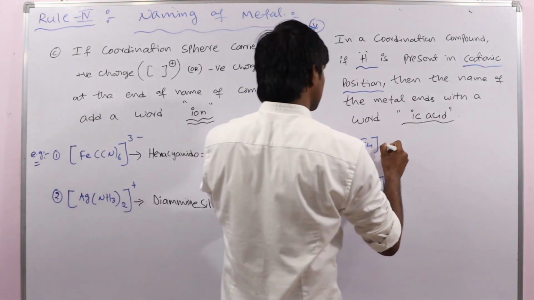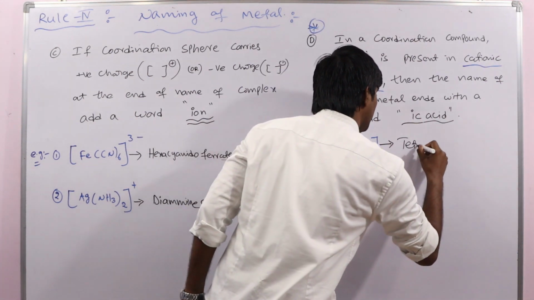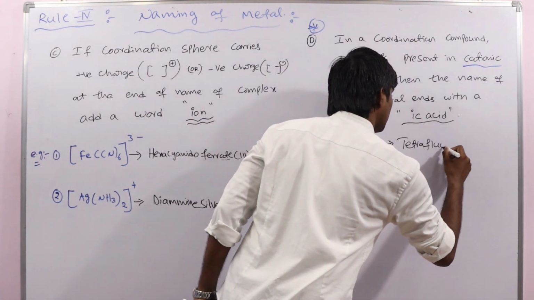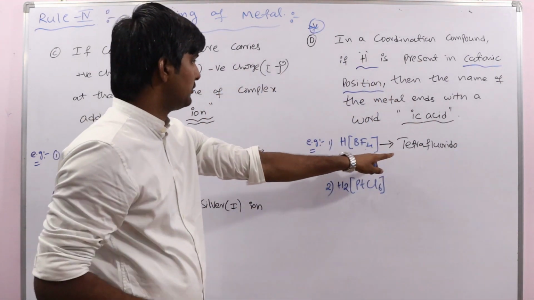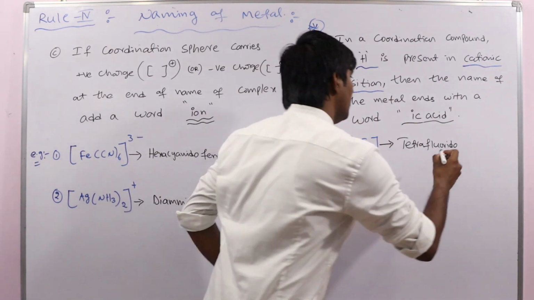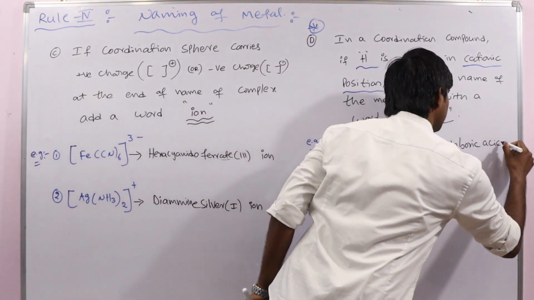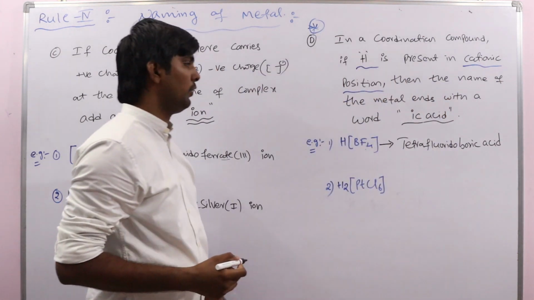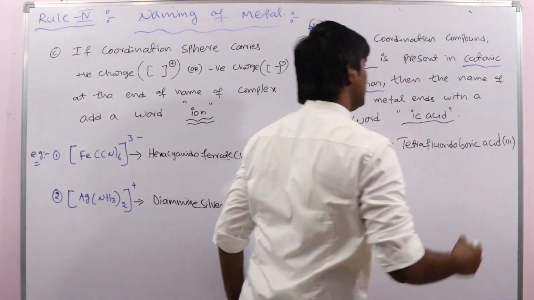See this: because we have fluorido ligand 4 times, so tetrafluorido boric acid(III). That is the oxidation state.